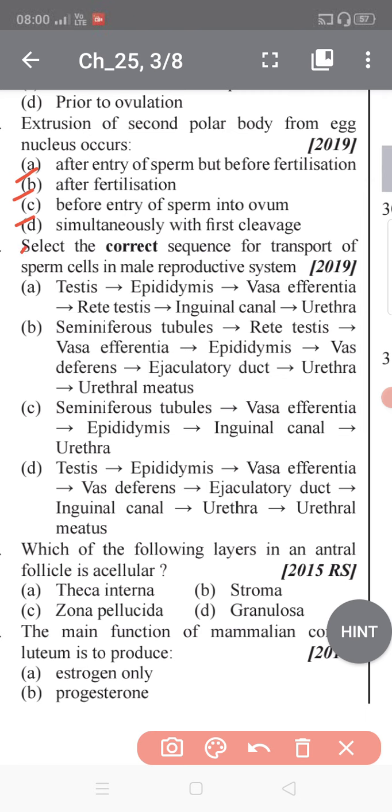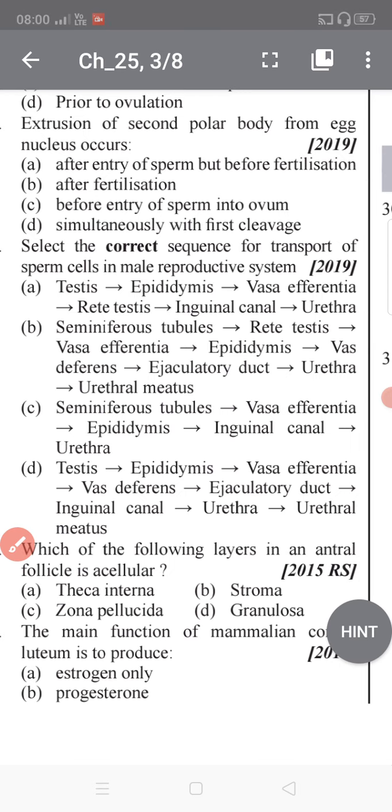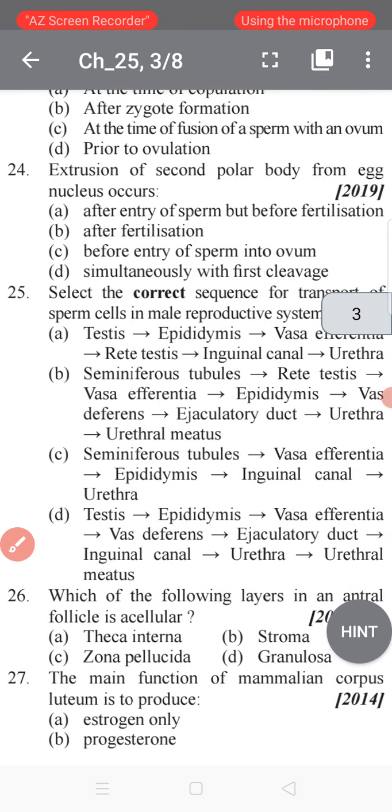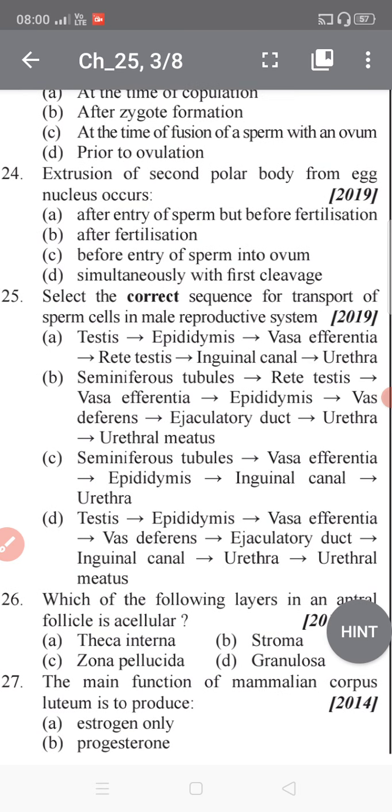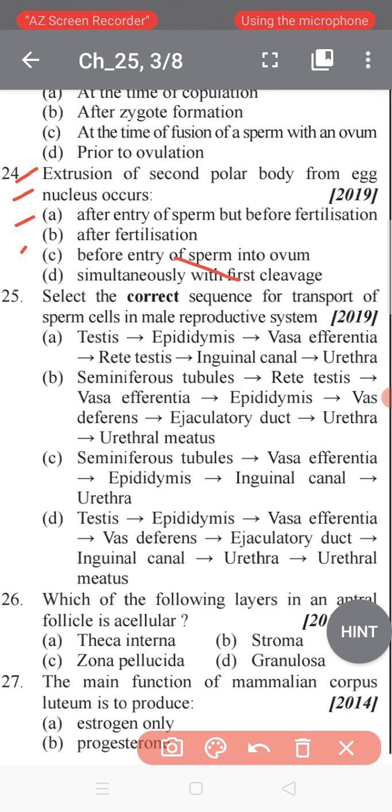So now tell me, student, what is the option? You have to read very carefully. This was asked in 2019.